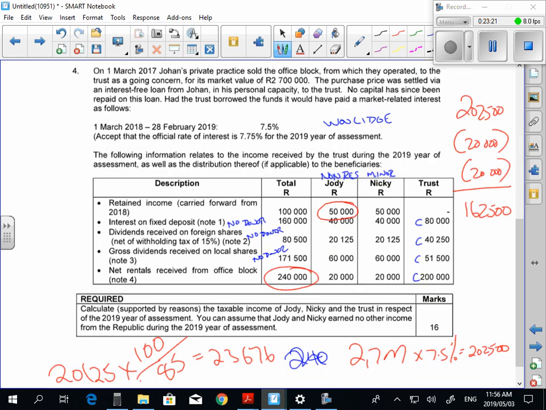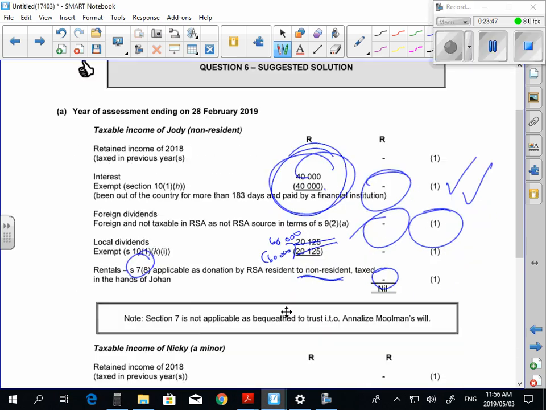Okay, so Nikki, 50 retained income, what are you going to do? Dash, taxed in the previous year. The 40,000 interest on a fixed deposit, guys. No donor, therefore, I've got a vested right to the 40, taxed in my hands, 40 goes in. I'm less than 65, so I'll get the exemption for people that are less than 65.